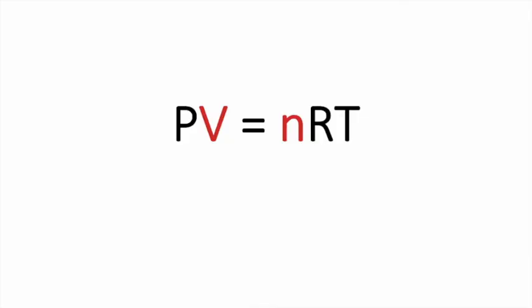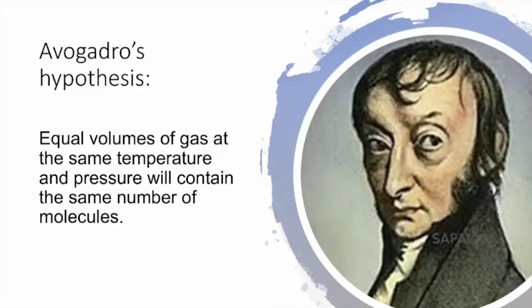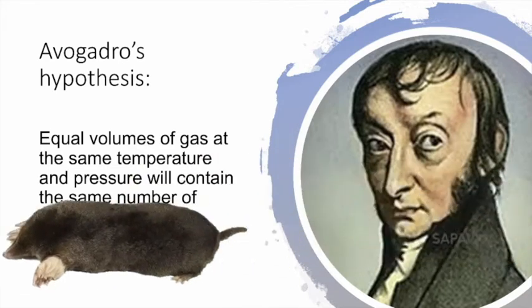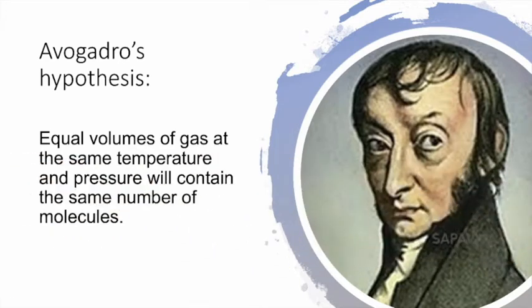Now, we can see from our ideal gas law that if we keep the pressure and temperature constant, volume is directly proportional to the number of moles. This will be a linear relationship. In 1811, Avogadro proposed that equal volumes of gases under the same conditions of temperature and pressure contain equal numbers of molecules. Well, we can derive his equation from the ideal gas law.